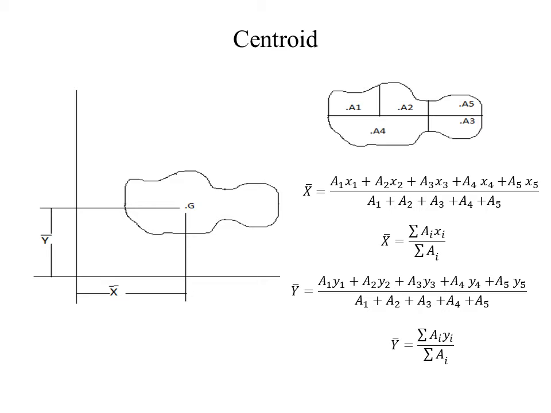Okay. So, in order to find out the centroid, we have to multiply each area with their corresponding distances with the axes and then add up all these together, followed by dividing the obtained sum with the total area. We will get the centroidal distance. So, x bar can be found out as a1 x1 plus a2 x2 plus a3 x3 plus a4 x4 plus a5 x5 whole divided by a1 plus a2 plus a3 plus a4 plus a5. So, from this we can write it as x bar is equal to sigma ai xi divided by sigma ai.